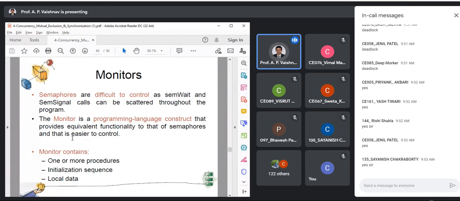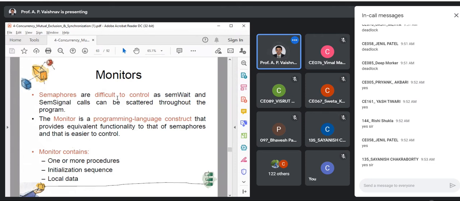So as I said, consider a monitor as a box. If someone wants to enter that box, only one can enter. That is guaranteed. We are going to see the block diagram of the monitor, as well as the bounded buffer producer consumer solution using monitors, so that you will be clear with that.